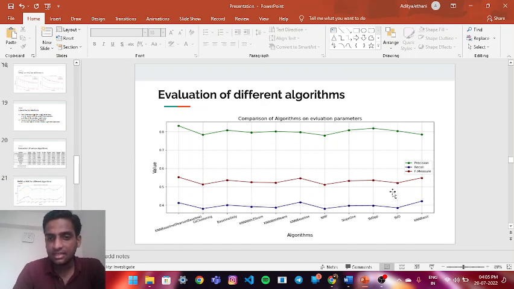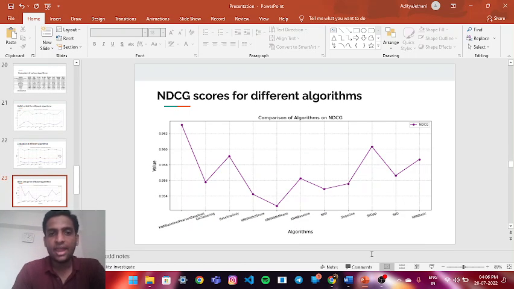Evaluation of different algorithms. This graph can be seen like precision, recall, F measure. Precision indicates how accurate and precise movie recommendation is to the user's interest based on popularity, genre, etc. Now NDCG scores for different algorithms.